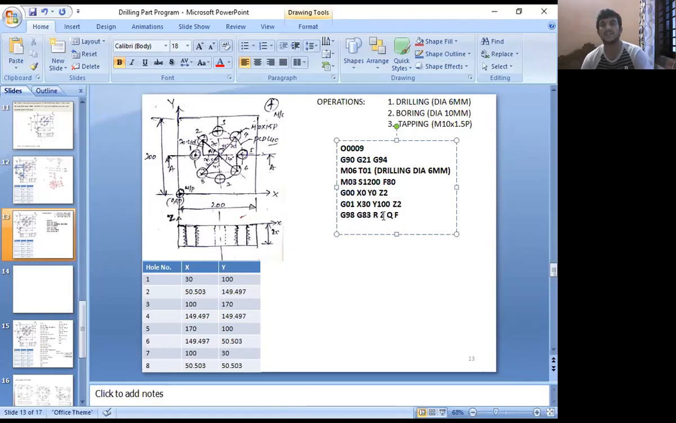Now you enter the values. What is the R value? The R value is always a positive value, the safe height. Already we have given the safe height. How much is it? 2 mm away from the workpiece. The same value you can take: R2, R1, R3, any positive value.